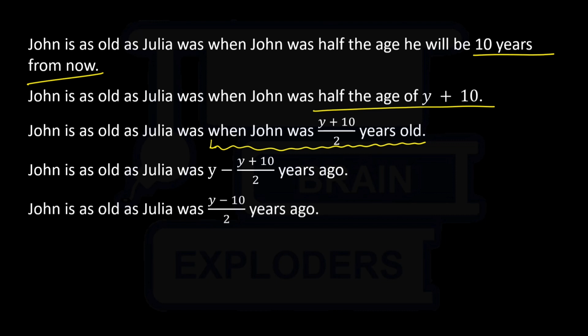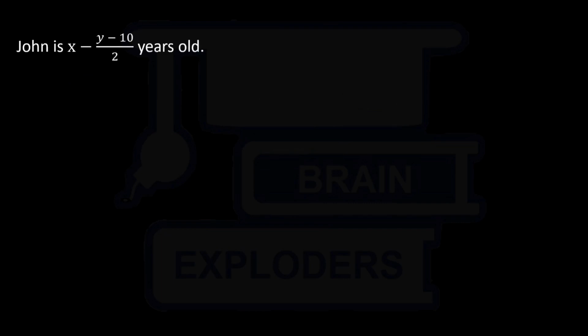Now, what was the age of Julia this many years ago? My current age is 23, 2 years ago means 23 minus 2. Sorry, the current age of Julia is x. These years ago means x minus this. Again, we got a simple sentence and the age of John is y. So we can write y equals x minus y minus 10 by 2.